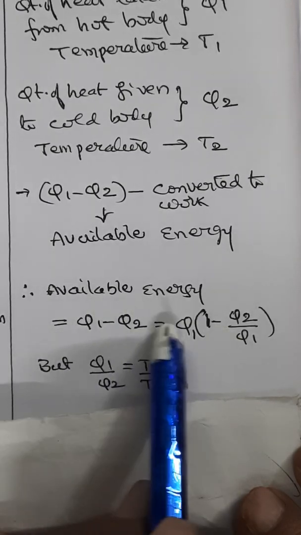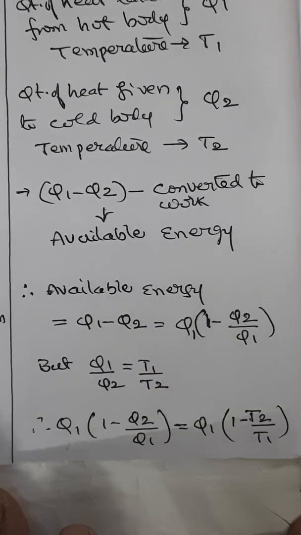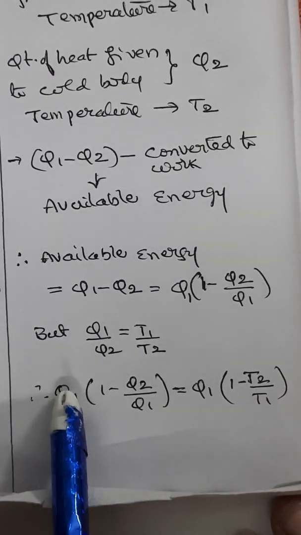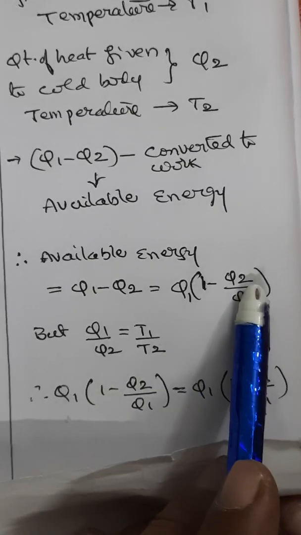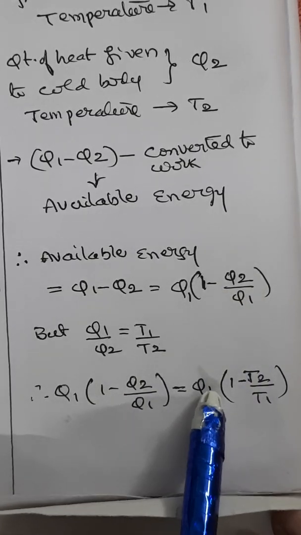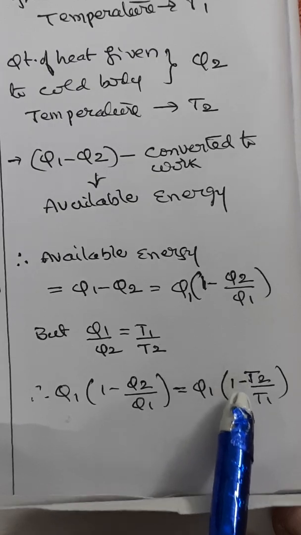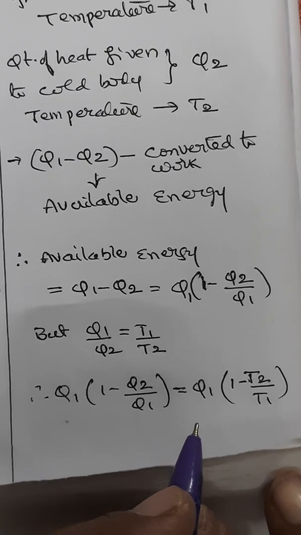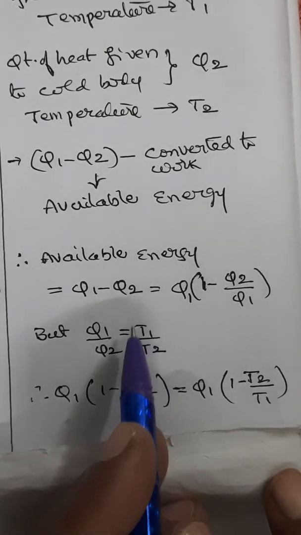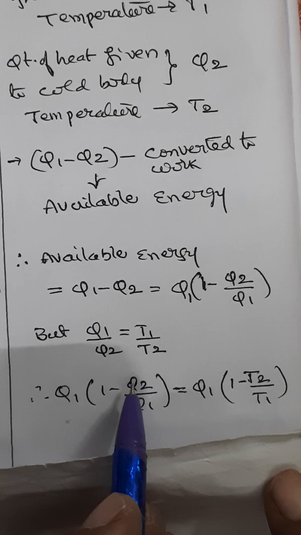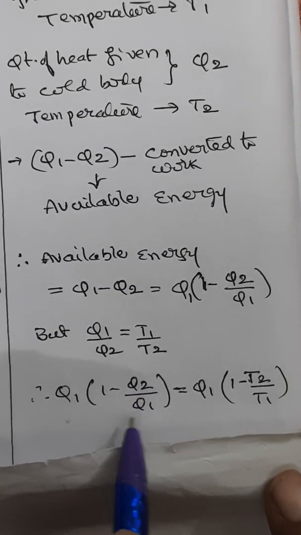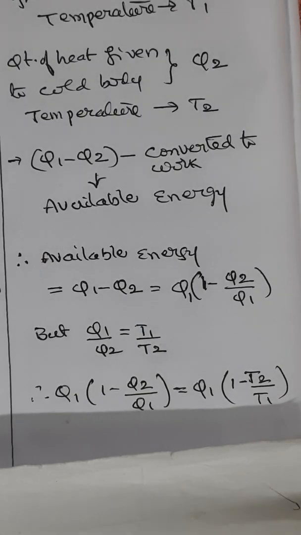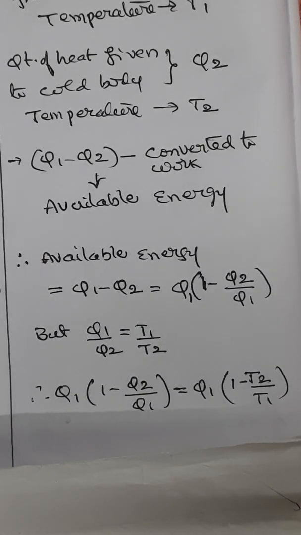If you substitute that here, the available energy will become Q1 into 1 minus Q2 by Q1, which can be written as Q1 into 1 minus T2 by T1. This is how you can show the available energy. Now from this, what can we interpret? We can interpret an interesting feature.